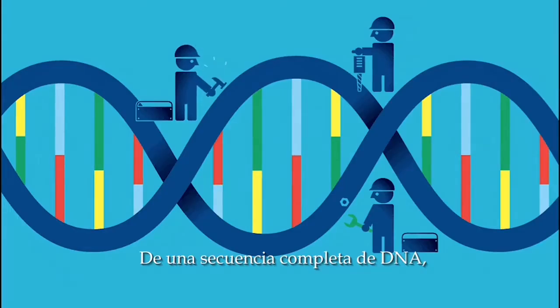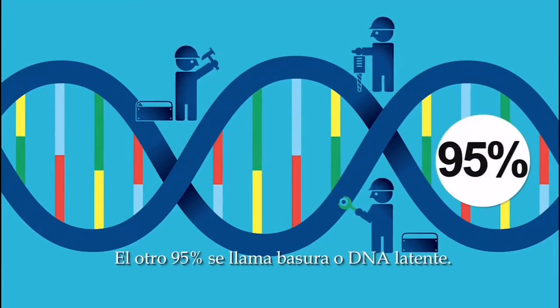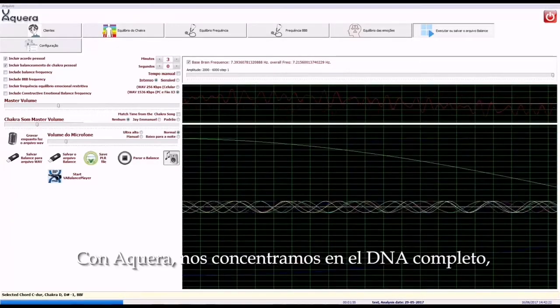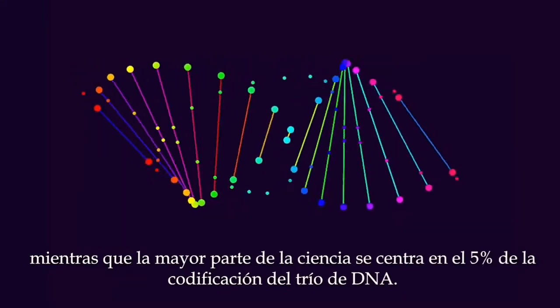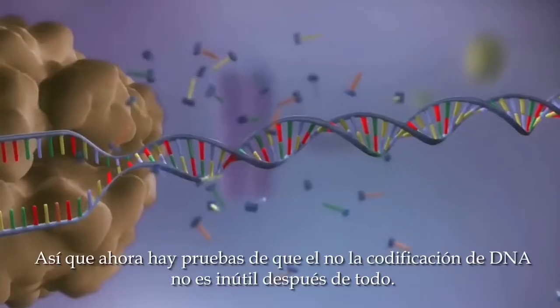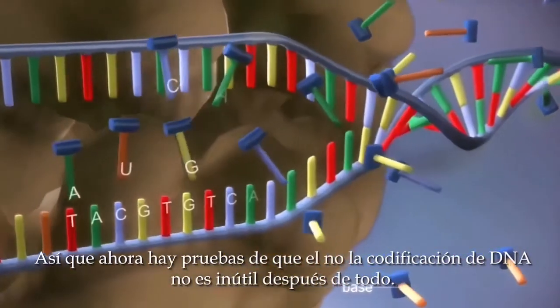Of a complete DNA string, only 5% is used for the coding and reproduction of proteins. The other 95% is called junk or dormant DNA. With Aquera, we focus on the complete DNA, while most of the science focuses on the 5% of the encoding triplets of DNA. Therefore, there is now evidence that the non-encoding DNA is not useless after all.